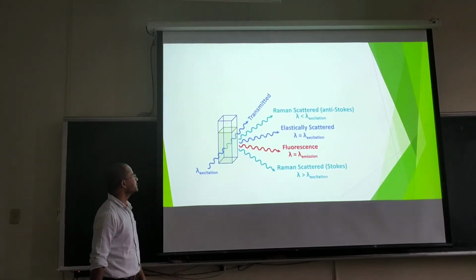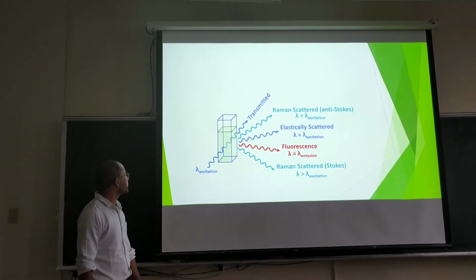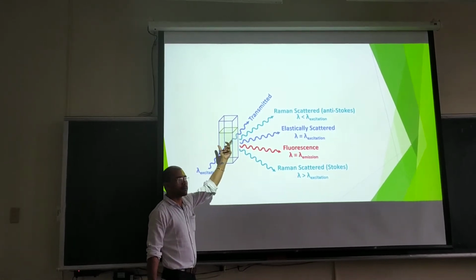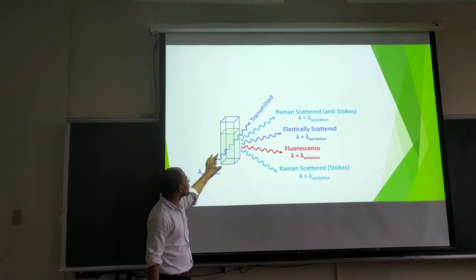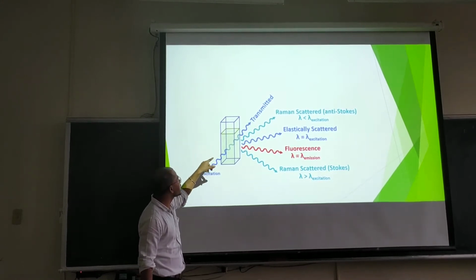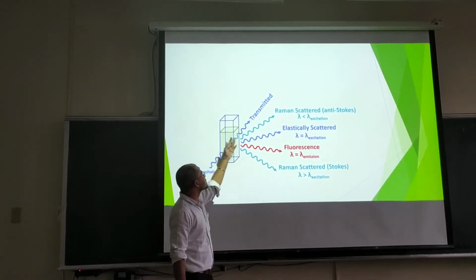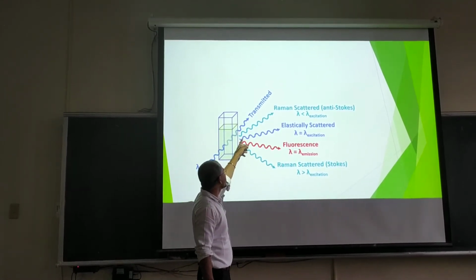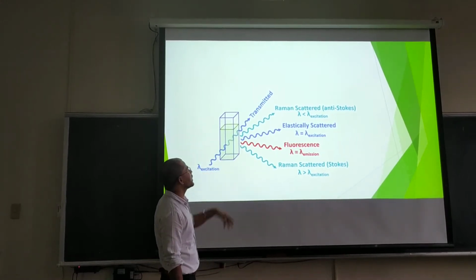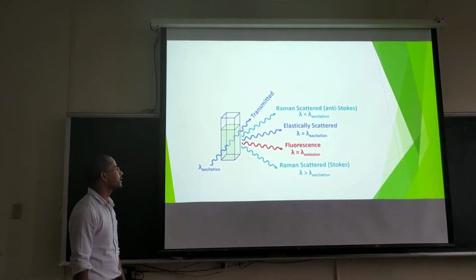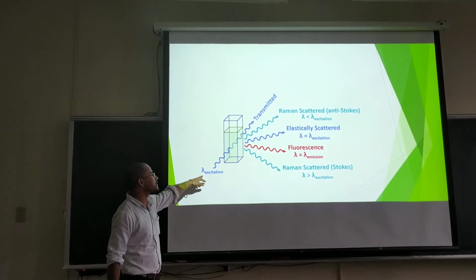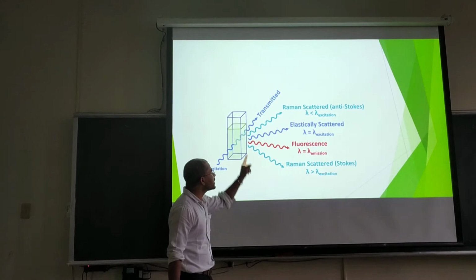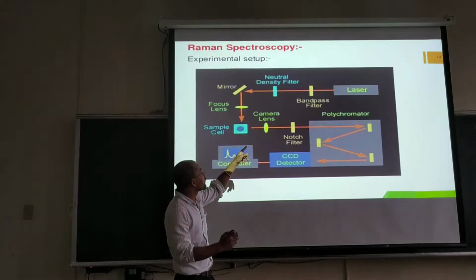light. Here we also show some phenomena. There is a cubic cell in which we have a material. When light falls on the material, some light is transmitted, and if the wavelength of the scattered light is smaller than the excited light, it is known as anti-Stokes. In this case, it is called, for here